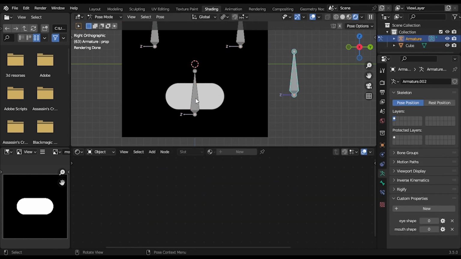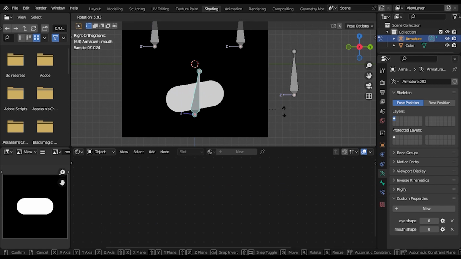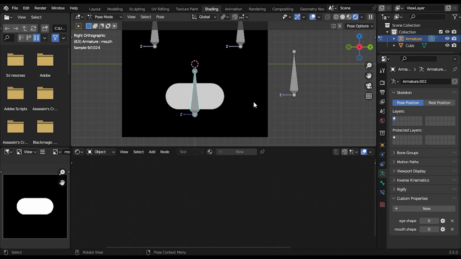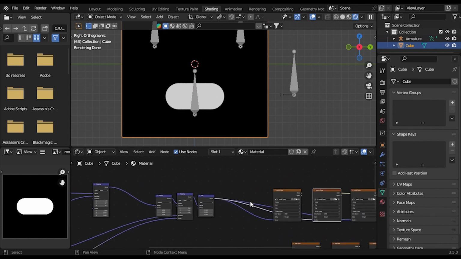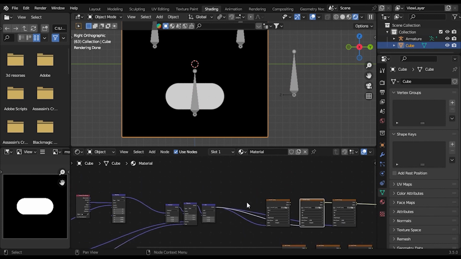So now, after you can successfully control the location, rotation, and scale of your object or your image, you want to go Control tab to go to object mode, and now we want to control which image we are showing.